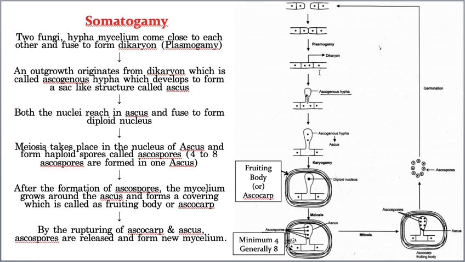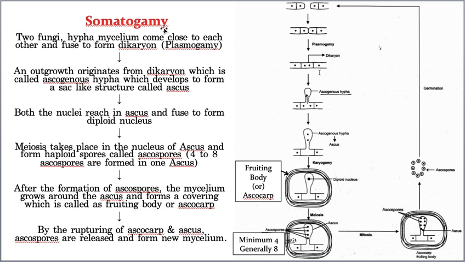Hope you understood. Now these ascospores will be released from this ascocarp, and they go to various places wherever they find a suitable place. They will go, and then they germinate to produce the individual fungus. So this whole process we are calling somatogamy.